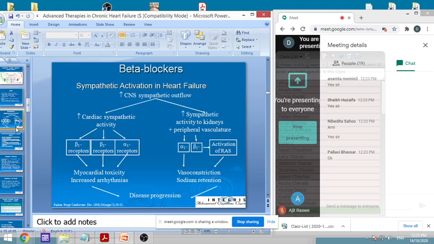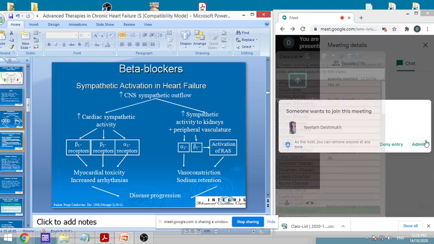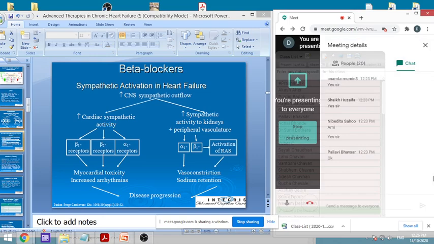Next are beta blockers. We know about beta blockers, but why are they useful? Whenever the heart fails, whenever there is a decrease in heart function, the feedback mechanism will cause an increase in sympathetic activation. This is because of the baroreceptors and chemoreceptors, which cause sympathetic activation, and therefore an increase in the release of adrenergic flow.